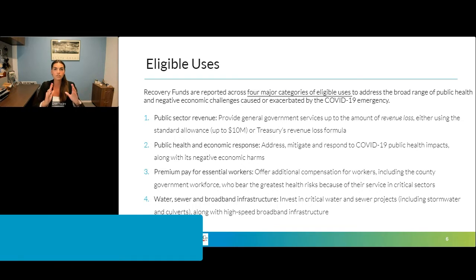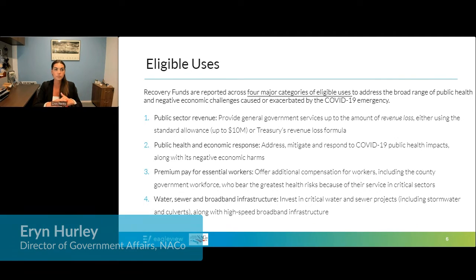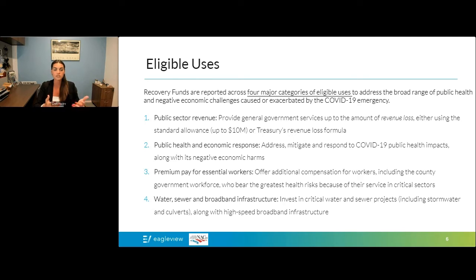So as you can see, there are four major buckets in terms of eligible uses. First is public sector revenue. What that means is that counties can use these dollars to replace any lost revenue that they had because of the pandemic. There are two options, which I'll go into detail about in just a minute, in which counties can replace their lost revenue with these dollars.